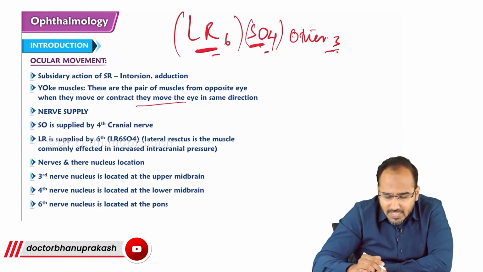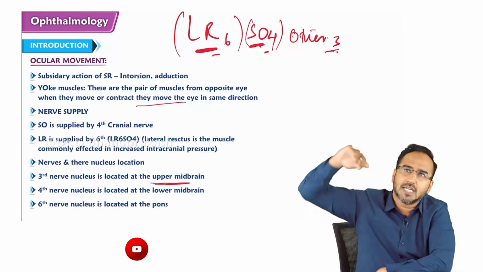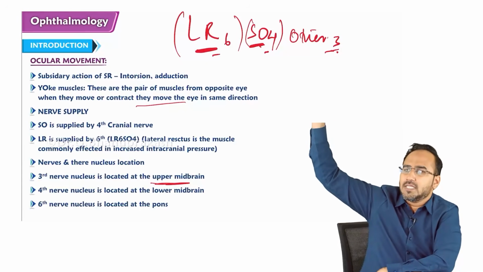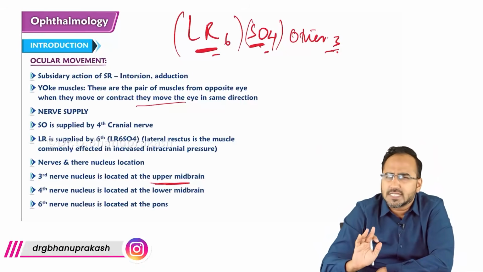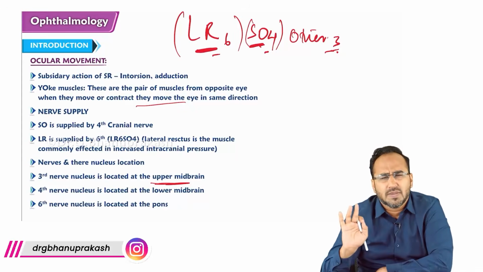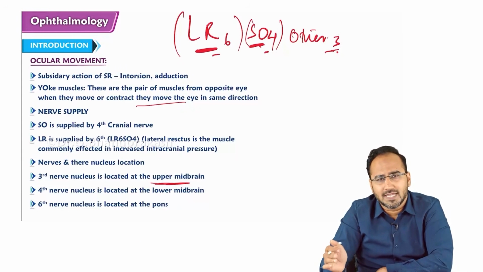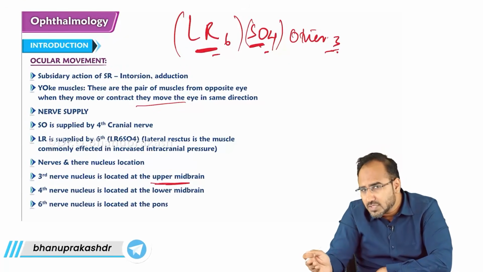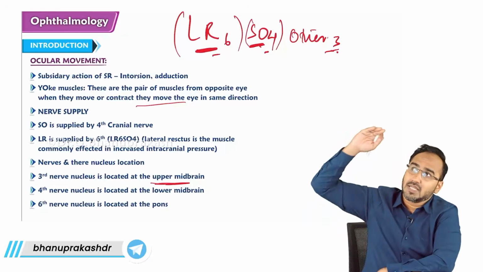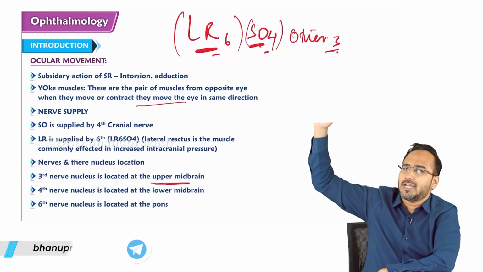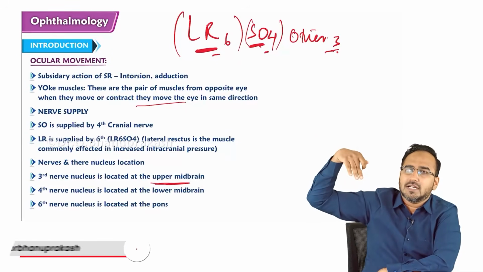The 3rd nerve nucleus is located in the upper part of the midbrain. 3 is the high number, so it comes at the top. Remember, we are discussing only 3 nerves, because only 3 nerves supply the eye. LR6, SO4, all others by 3. So the 3rd cranial nerve nucleus, as 3rd is a higher number, is located in the upper midbrain. Next, after 3rd, the 4th.